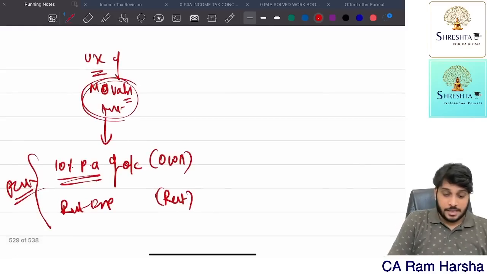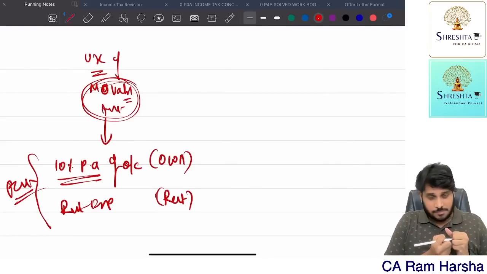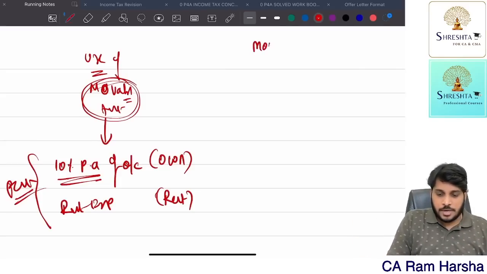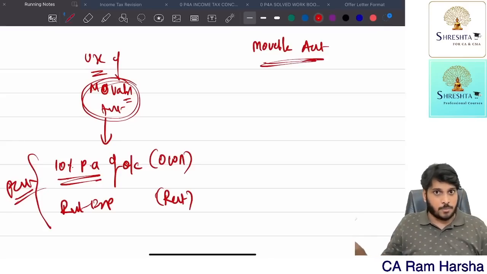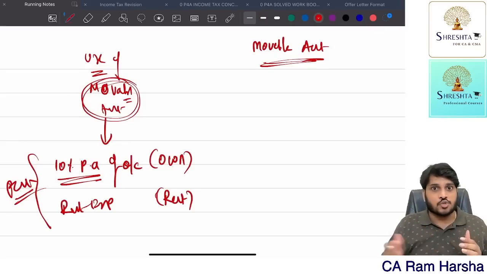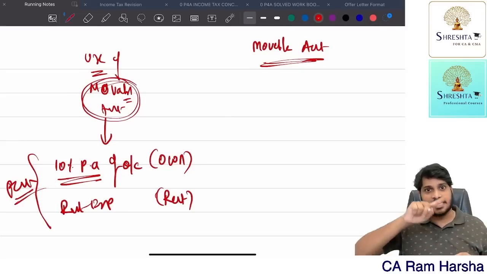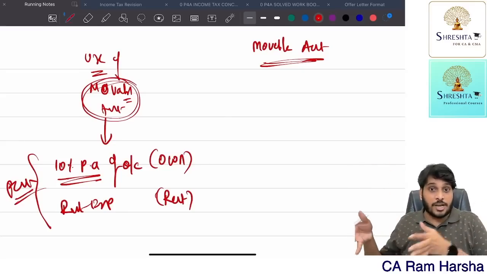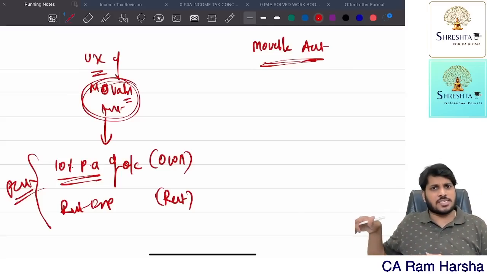Suppose the company purchased some asset. That asset is sold to the employee. Movable asset is sold to the employee. On this I have explained the problem already. In that problem also, once again I repeated the provision. Movable asset I sold to the employee. Suppose a company is selling an immovable asset to an employee, that's a transfer of capital asset, capital gains will apply. If I give a movable asset to the employee, in the course of employment he purchased the movable asset from the company.